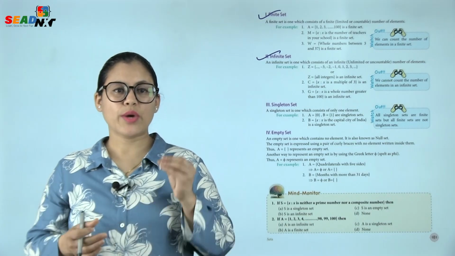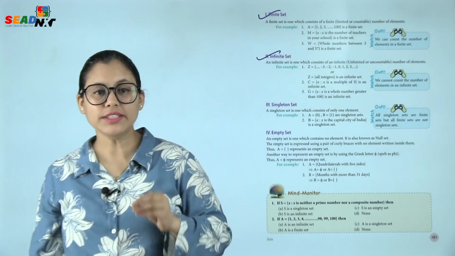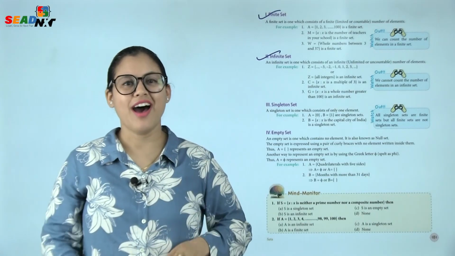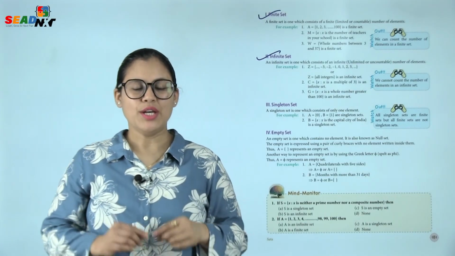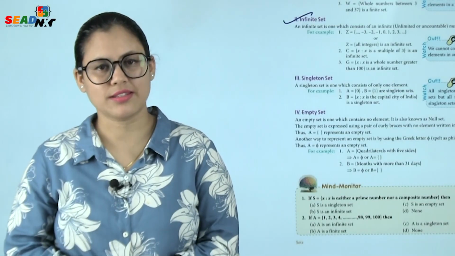2, C is equal to X such that X is a multiple of 3. This is also an infinite set. And third is G is equal to X such that X is a whole number greater than 100 is an infinite set. Watch out, we cannot count the number of elements in an infinite set.